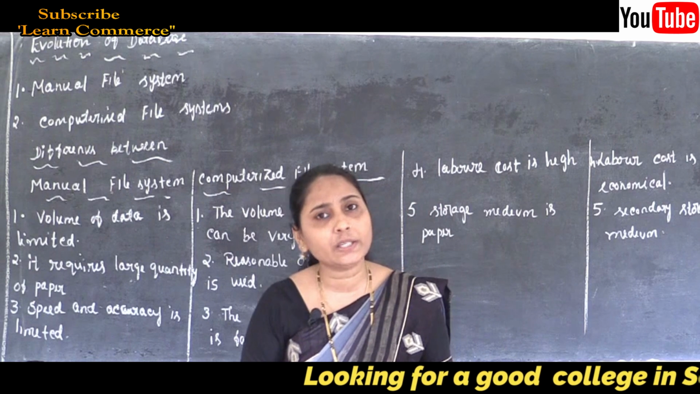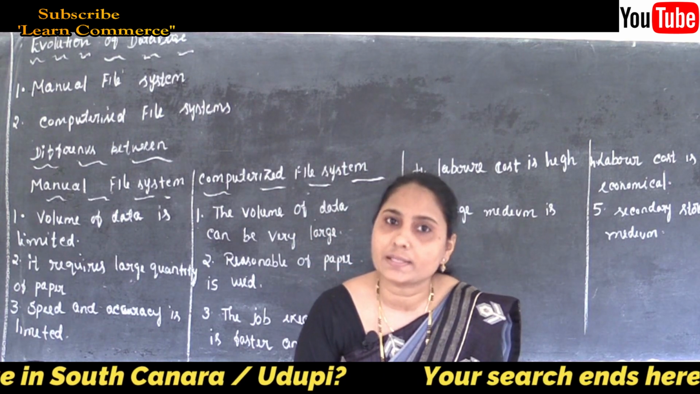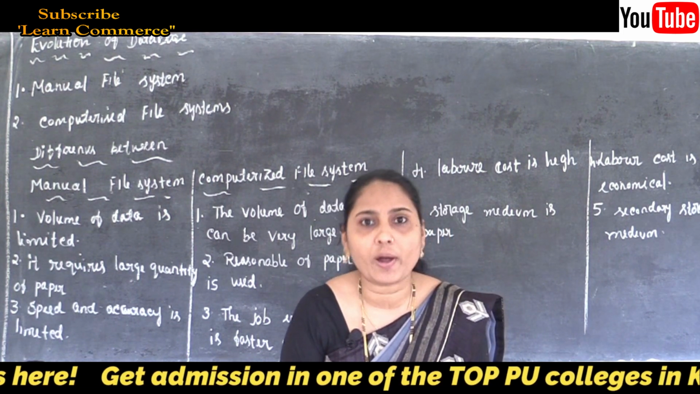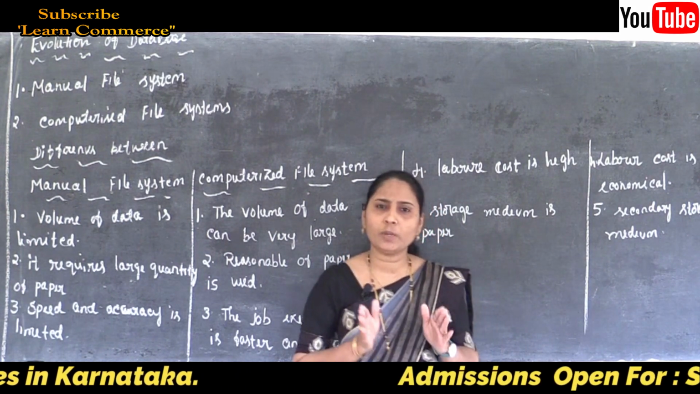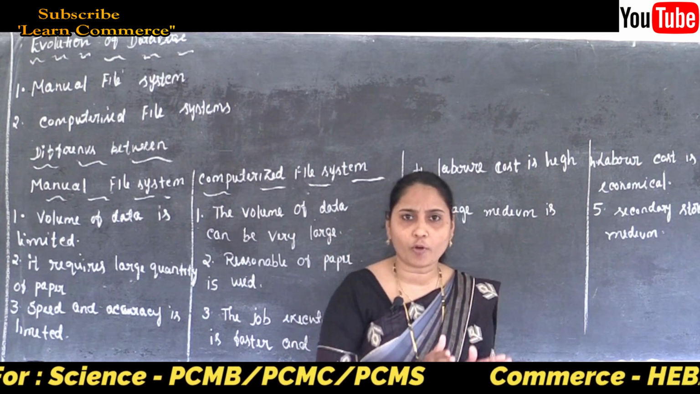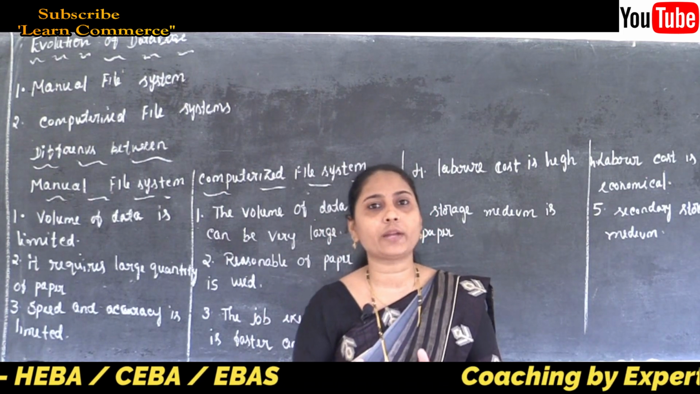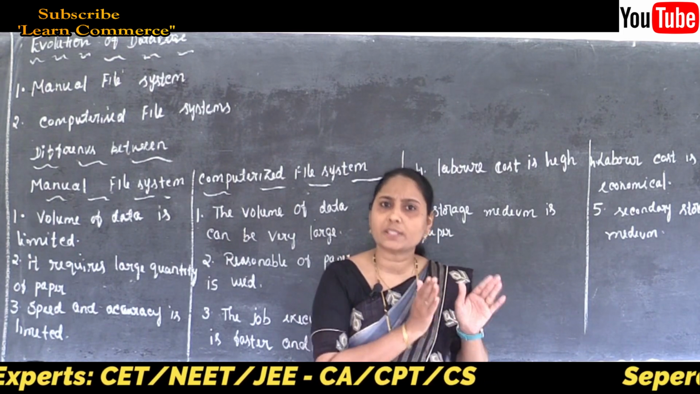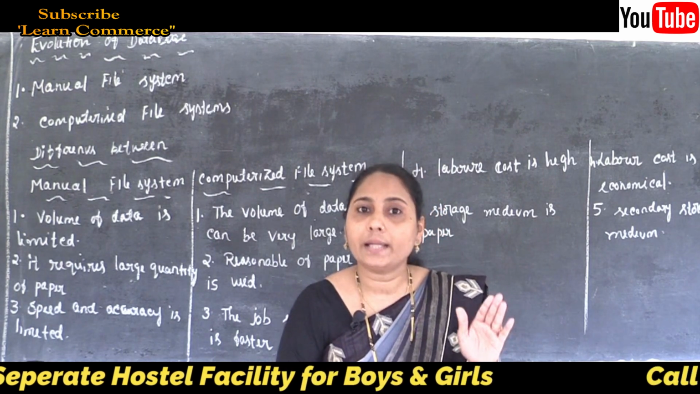So what's the difference between the computerized file system and the manual file system? Initially, computer file systems were similar to manual file systems. Both are similar, because in the computer also we collect information, called the database. In the manual system also we collect a lot of information, though maybe a little smaller compared to the computerized one. So it is also called a database.